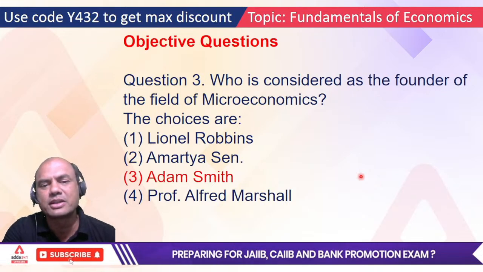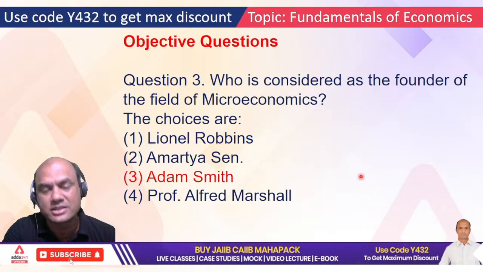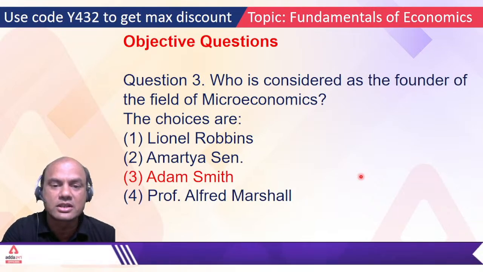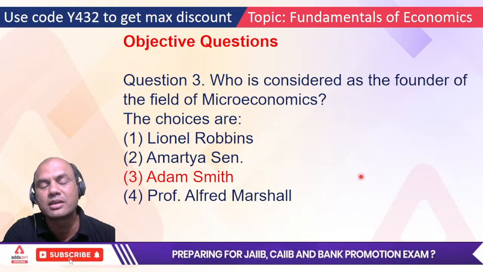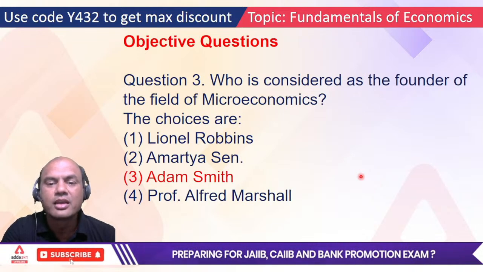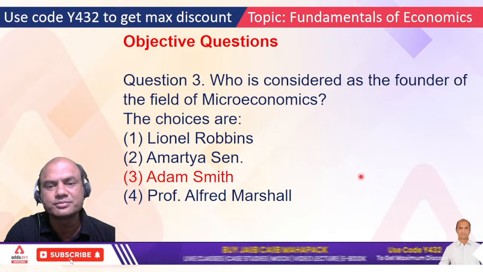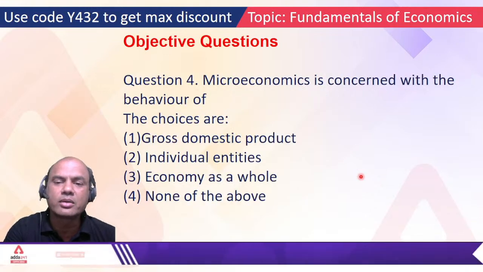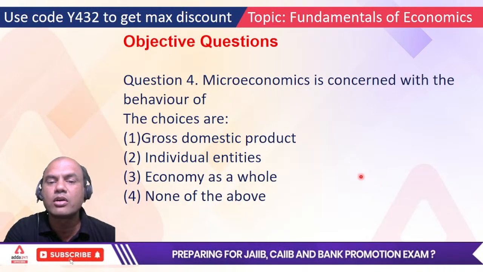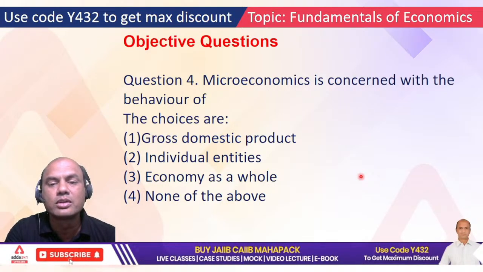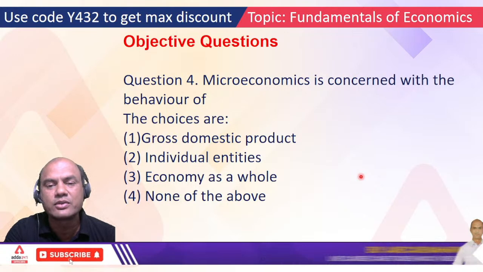Even though Adam Smith gave the book Wealth of Nations, so what happens? We apply our own logic. That nations means he might be studying macroeconomics. No. He gave Wealth of Nations, but he studied microeconomics, okay? Microeconomics is concerned with the behavior of, so micro means what? Is it for the whole economy or is it for the individuals?